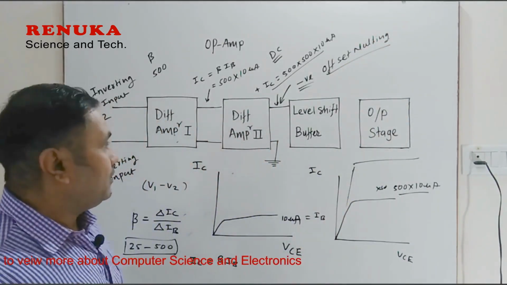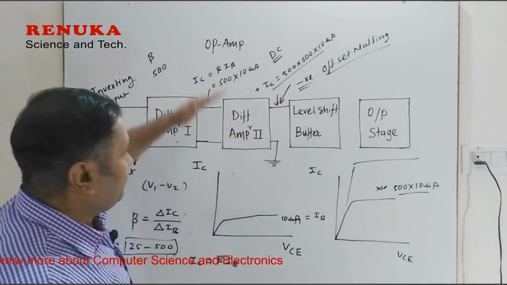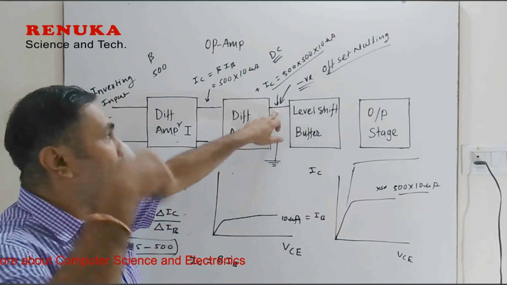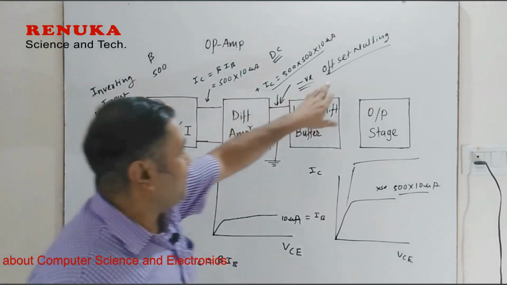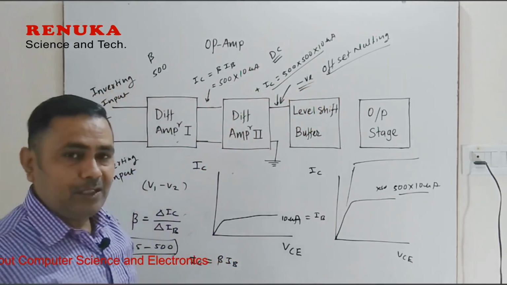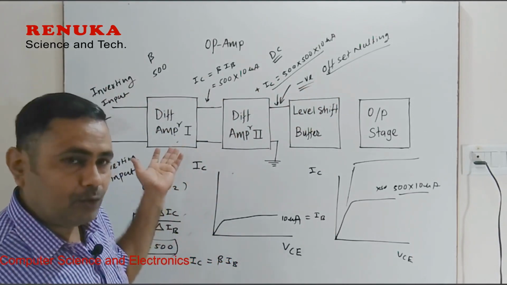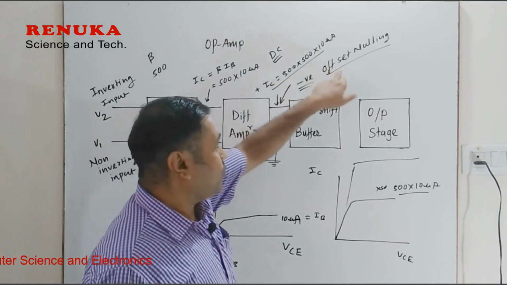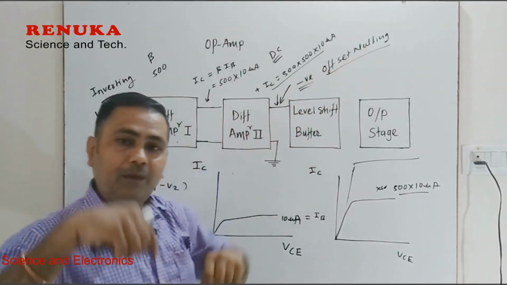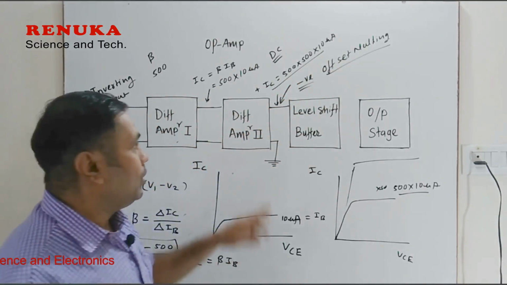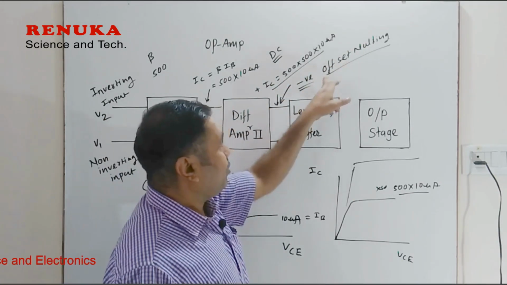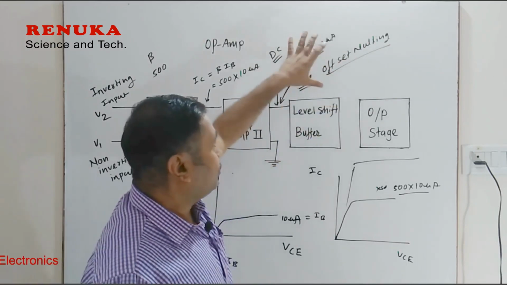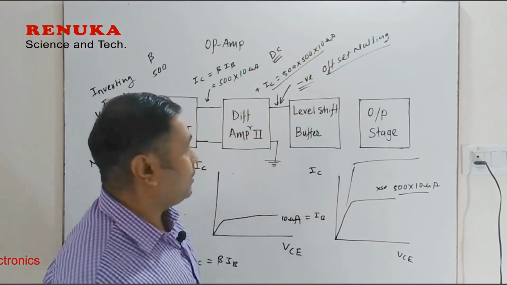The current present at the output of the second differential amplifier should be nullified. Offset means the amplifier is off, that is, no signals are connected at the input and we are getting an output. This output should be null, meaning it should be brought back to zero, and that setting is called offset nulling. Nulling means to bring it back to zero. That is done with the level shifter circuit.